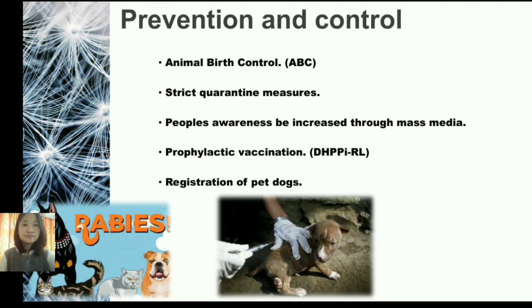course. Now the prevention and control. Prevention of rabies can be controlled by practicing ABC, that is animal birth control. In Bhutan, we carry it out every year, that is the sterilization program and all, and strict quarantine measures, that is quarantine of the infected animal, and creating awareness among society through mass media so that they become more careful and conscious about everything, and DHPPI vaccine, then registration of pet dogs.